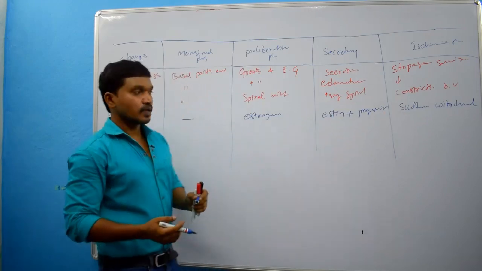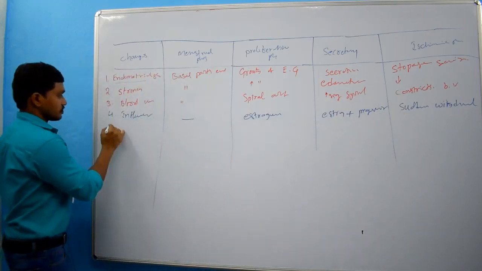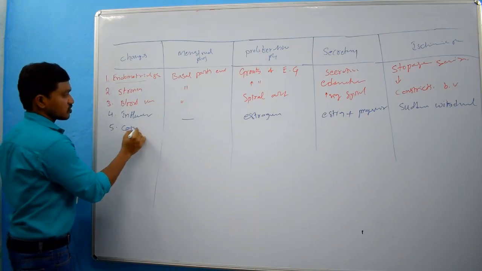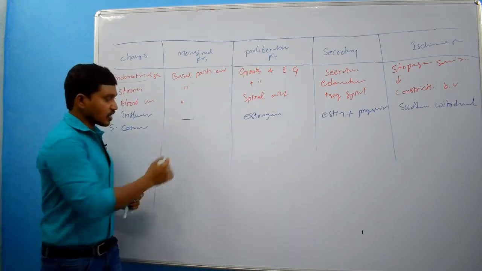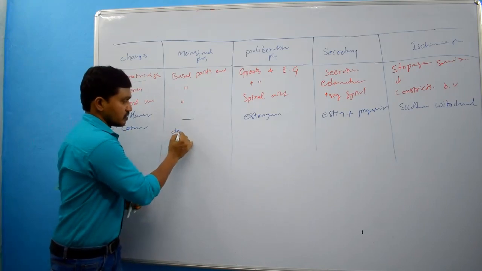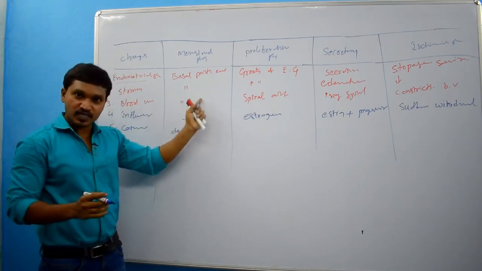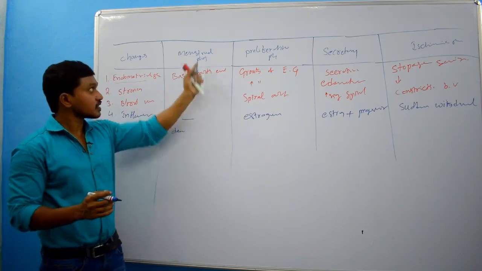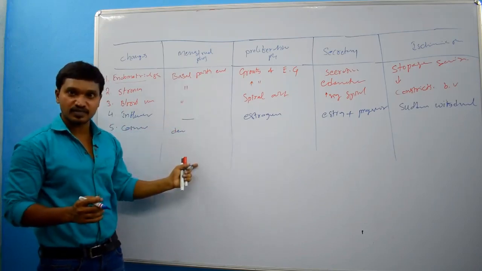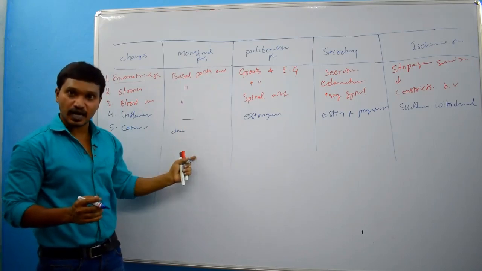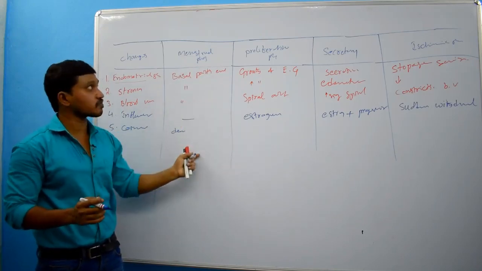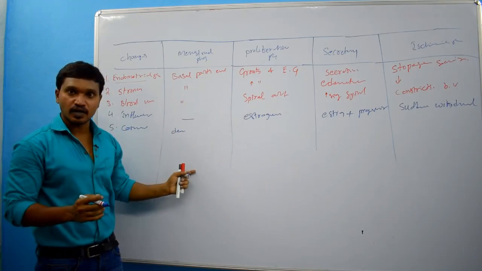Right? Then coincide. Here degeneration of corpus luteum. At the time of degeneration of corpus luteum, this menstrual phase will happen, is it or not? Or at the time of formation of corpus albicans, this menstrual phase will happen.